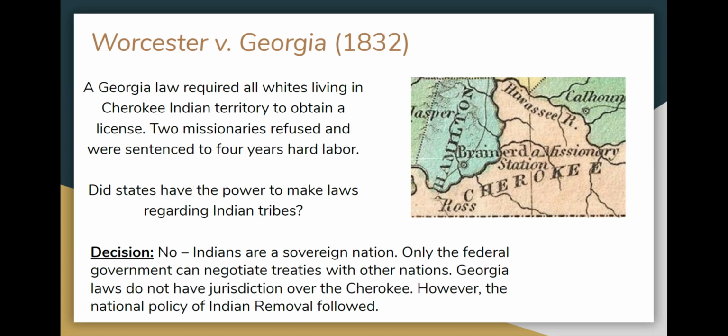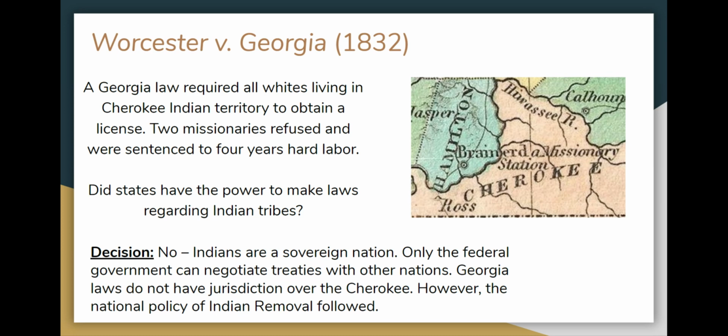No, Indians are a sovereign nation. Only the federal government has the right to negotiate treaties with other nations. Georgia laws do not have jurisdiction over the Cherokee. However, the national policy of Indian removal followed. So why do we care about this court case?